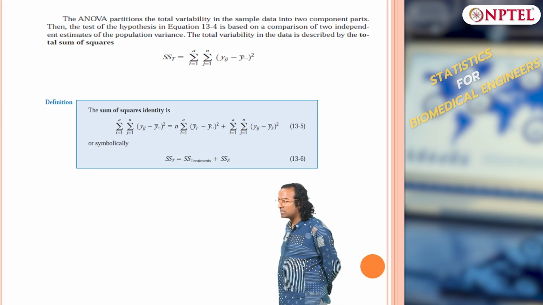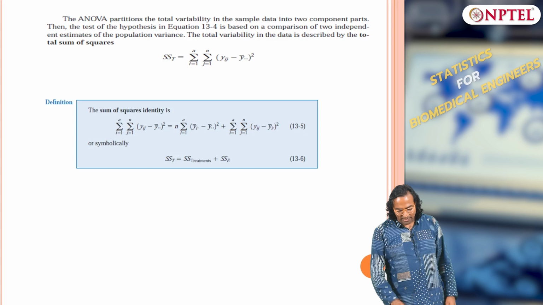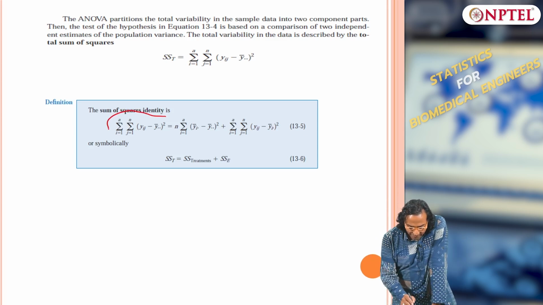And my null hypothesis is what? All means are the same. Okay. So with that we will begin what I call the sum square identity. So this is the total variation in y,